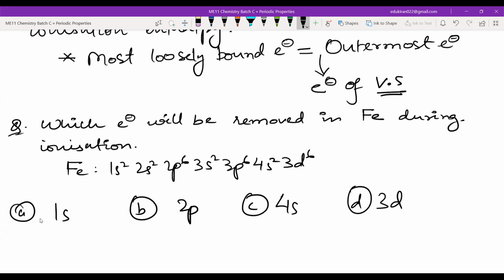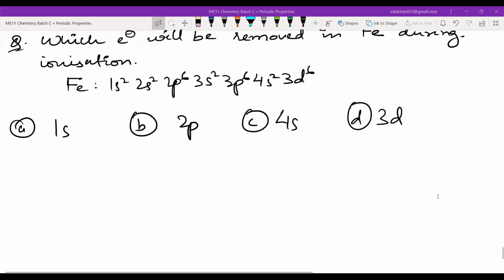Tell me, which electron will be removed? 1s, 2p, 4s, 3d. Which one? 3d. Who said 3d? Okay. What about Mariam and Samira? Which is the most loosely bound? 3d electrons. What about Samira? 3d electrons. Okay. Very good.